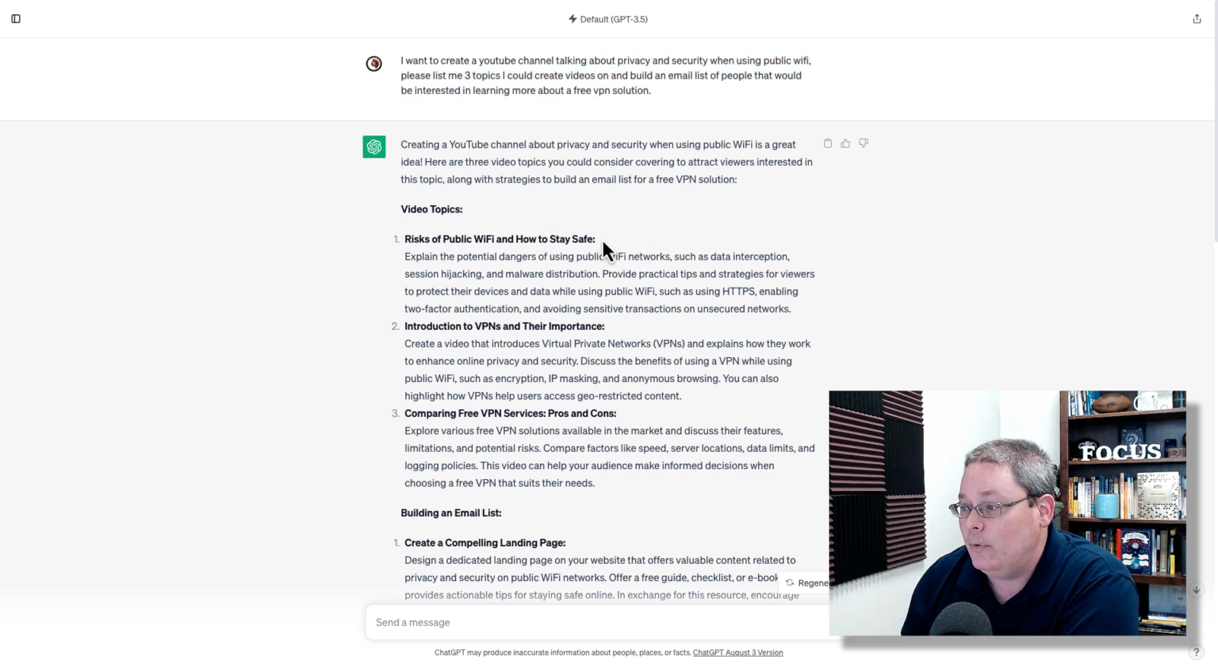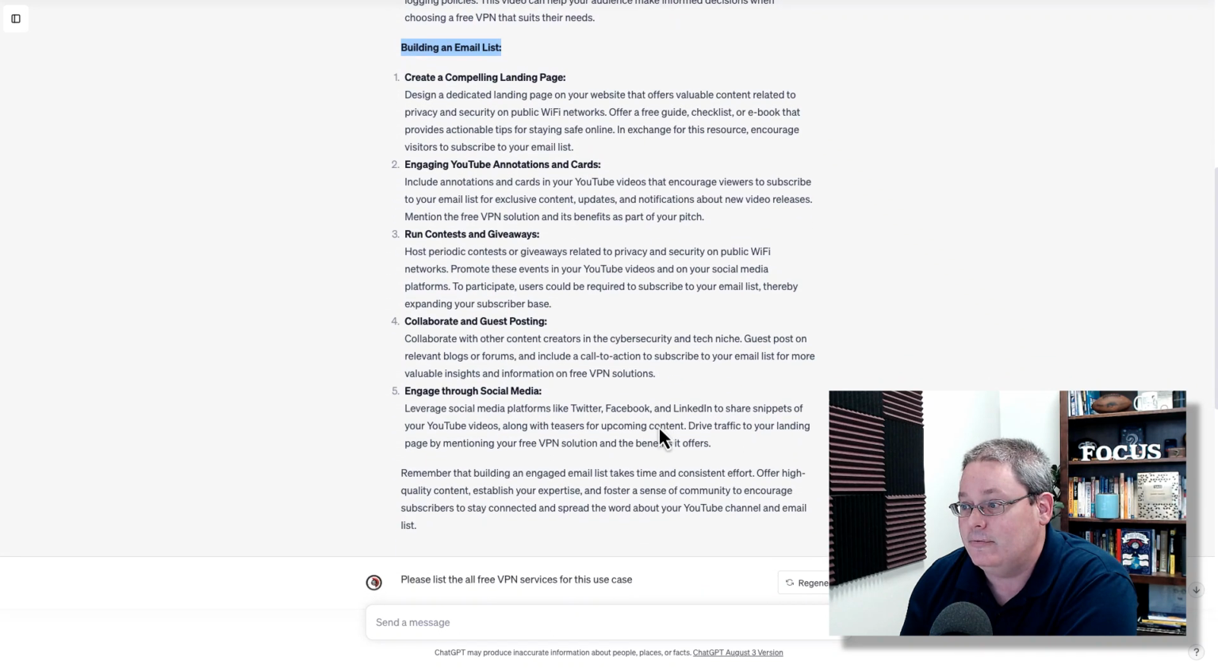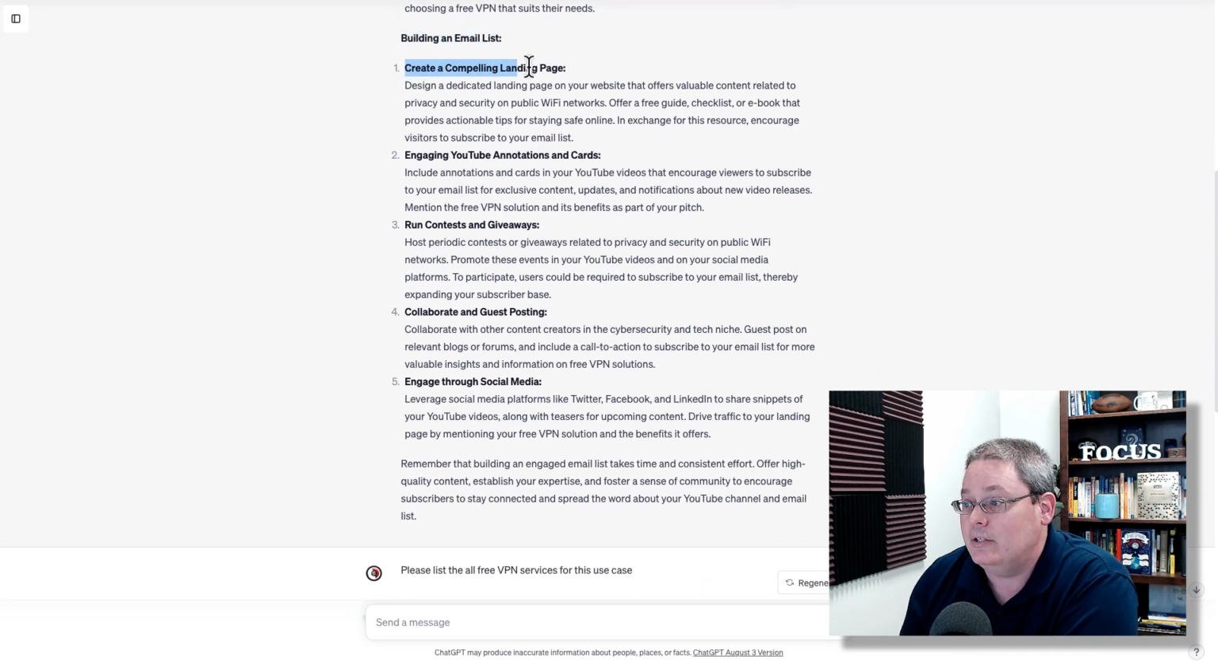You can see here we have some great ideas: risk of public Wi-Fi and how to stay safe, introduction to VPNs and their importance. And the third one that ChatGPT instantly came up with for us is comparing free VPN services, pros and cons. ChatGPT even went ahead and dove into the idea of building an email list for us. You can see here it said create a compelling landing page. This is something we're definitely going to need to do, and I also have a tool for you to do that.